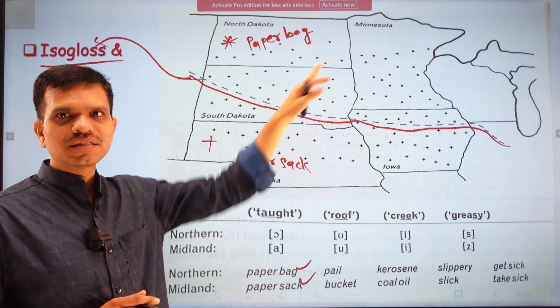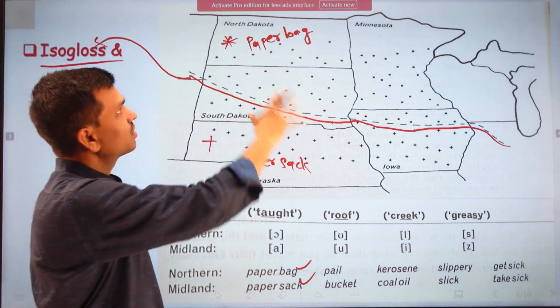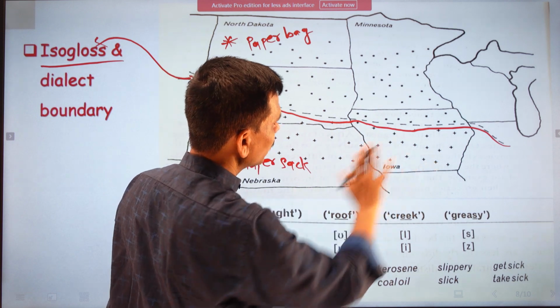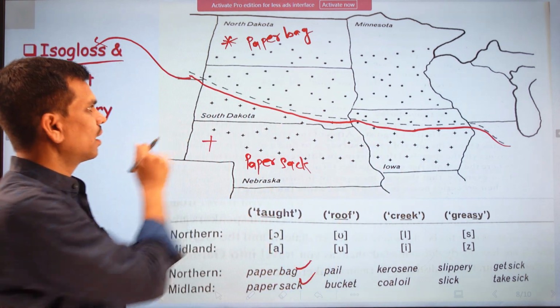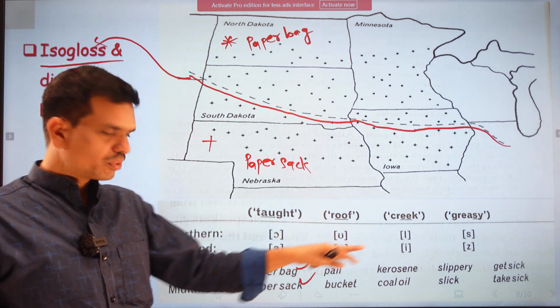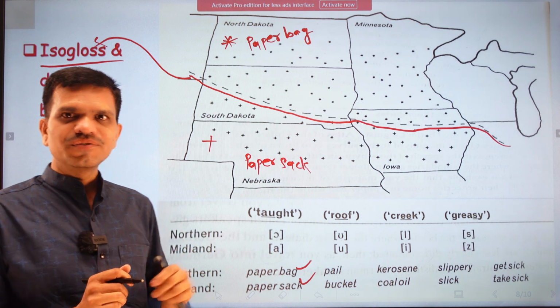The northern dialect is different and the Midland dialect is different. So here we have different regions, for example North Dakota, then Minnesota, then we have the Iowa region, Nebraska and South Dakota.